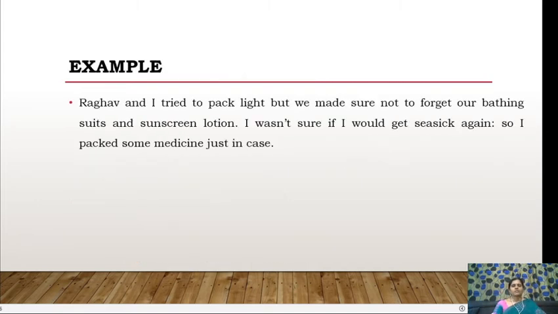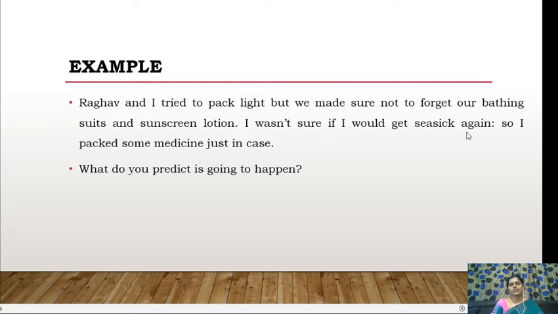Take an example. Raghav and I tried to pack light, but we made sure not to forget our bathing suits and sunscreen lotion. I wasn't sure if I would get seasick again. So I packed some medicine just in case. So what do you predict is going to happen? That they are going to a beach or seaside. What are the clues that we get from the reading? I tried to pack light, that is, they're going on a trip. And bathing suit, sunscreen lotion, probably it would be seaside or beach.